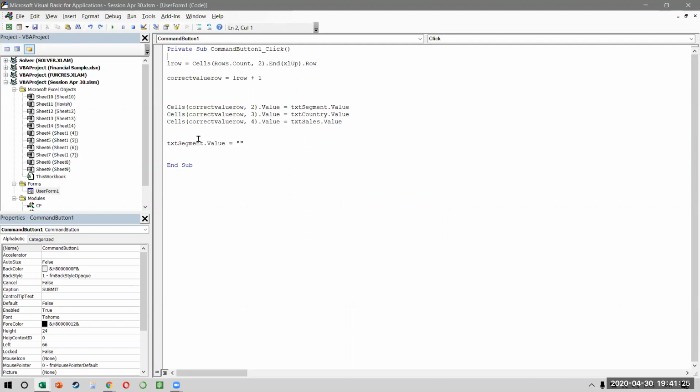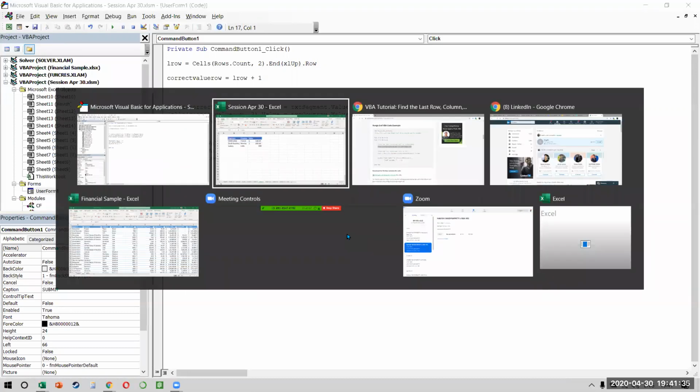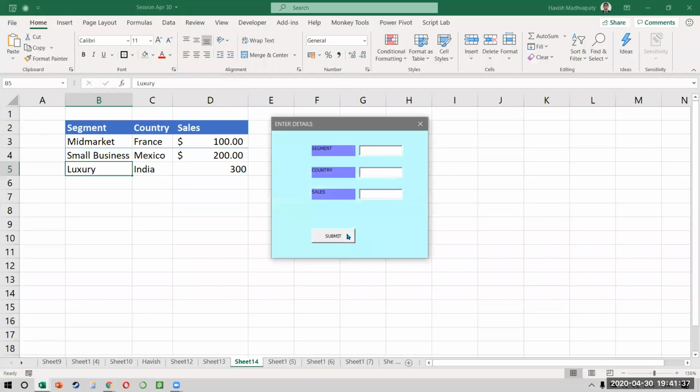So I'm just making sure that after the user has put in one value, the text segment value, the text country value, and the text sales value becomes blank. Let's see how it works now. So when I run my code and I'm just putting something, when I click on submit, you notice it puts the value and these become blank. But the problem is that it is not selecting my first cell. I have to manually click it.